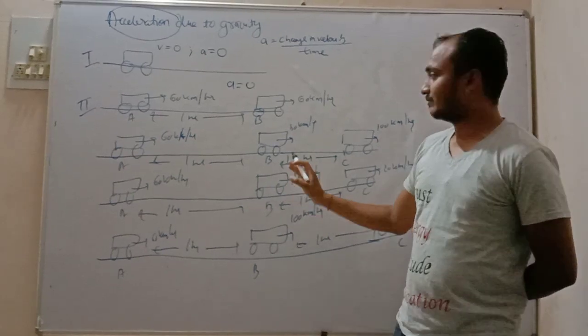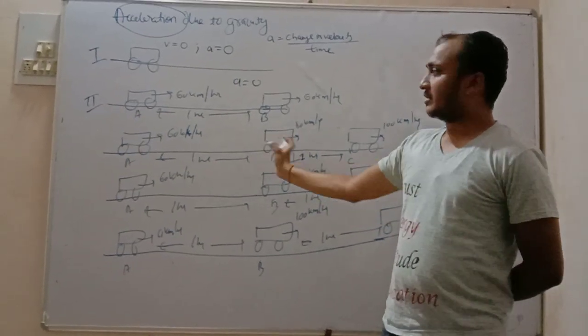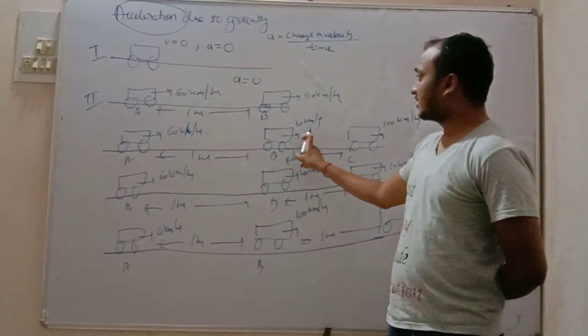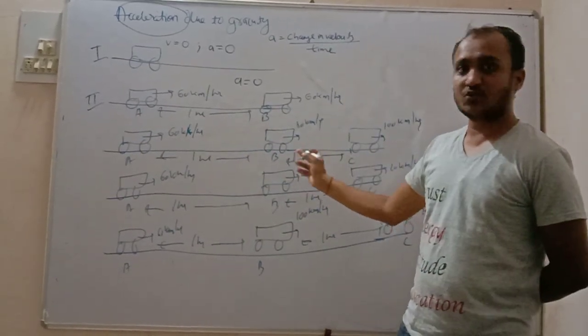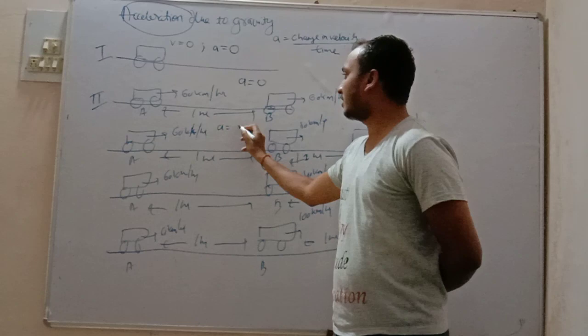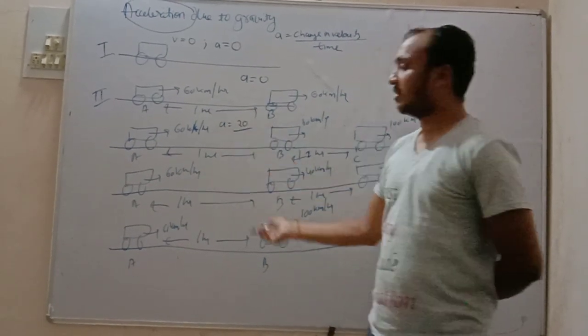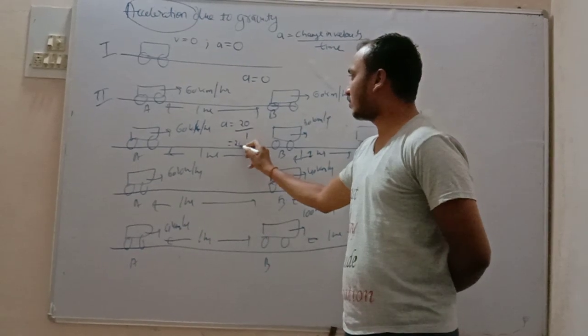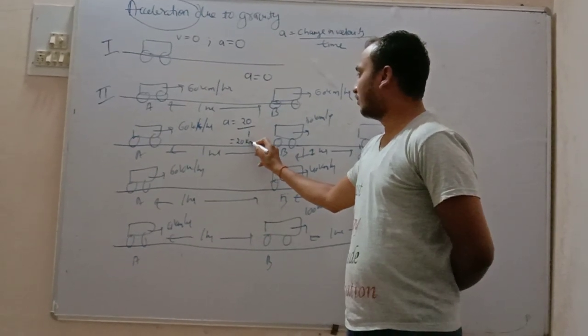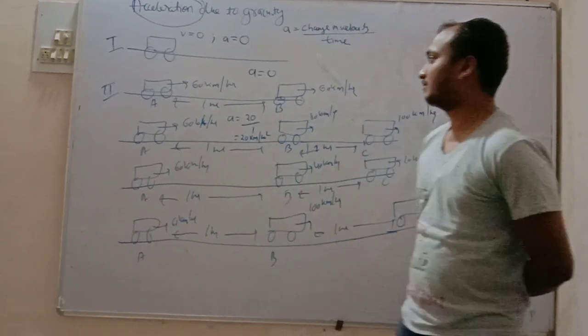Now in this one we see it is 80 and 60. So velocity is changing by how much? 20. So acceleration is the change in velocity, that is 20, over the time it takes, which is 1 hour. So acceleration is 20 km per hour square.